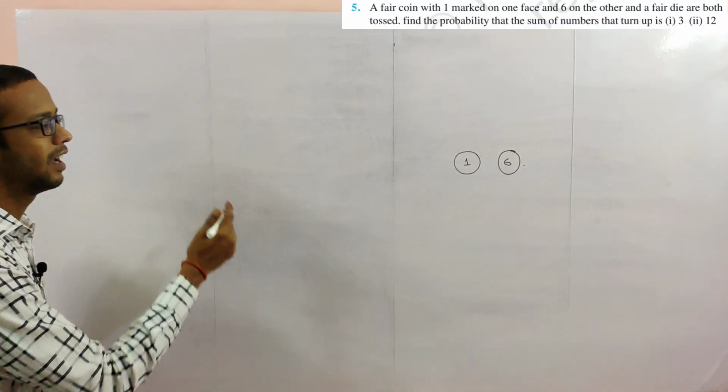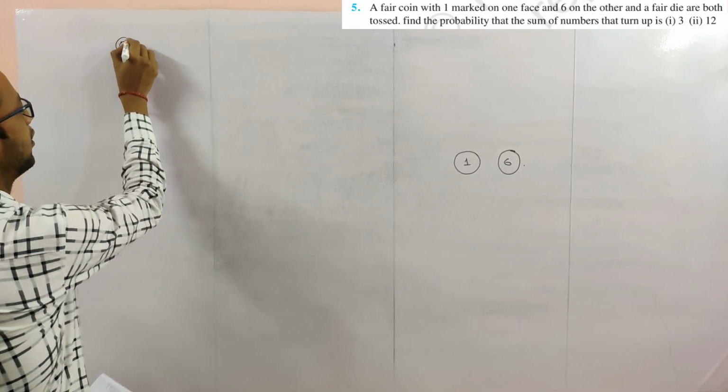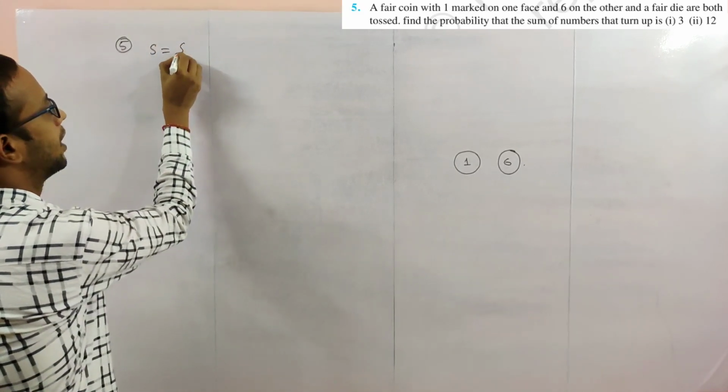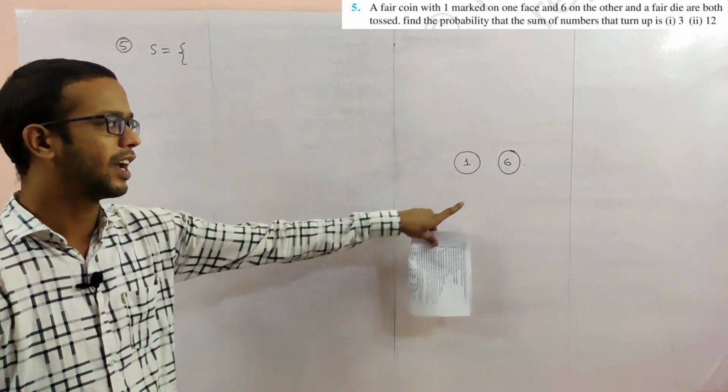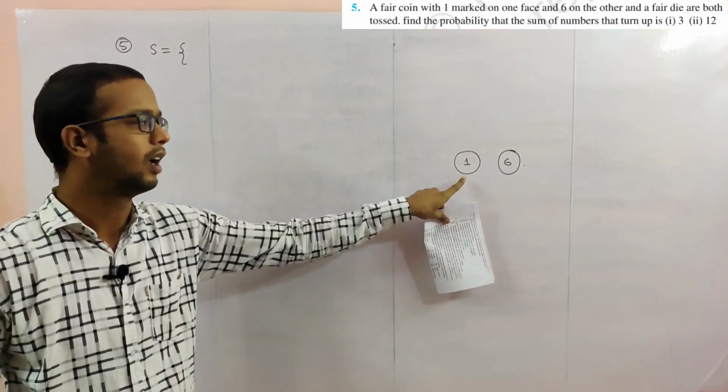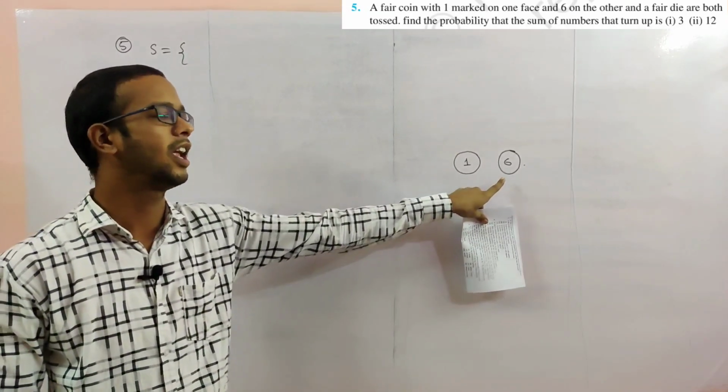Tossing both at a time, first I'll write the sample space. The sample space S is equal to: if you toss the coin, head means 1 and tail means 6.